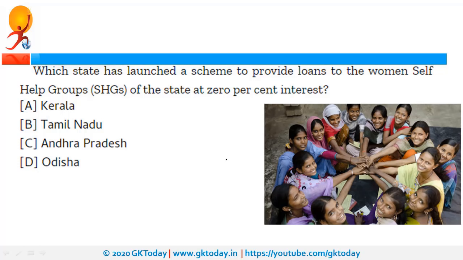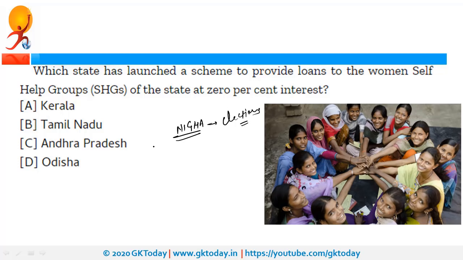Now, Andhra Pradesh was also in news as recently the Andhra Pradesh government launched YSR Nirman and COVID-19 portals. Andhra Pradesh was also in news as, a couple of months ago, the Andhra Pradesh government launched the Nigah app to ensure clean and healthy elections. So this was launched before this lockdown situation.